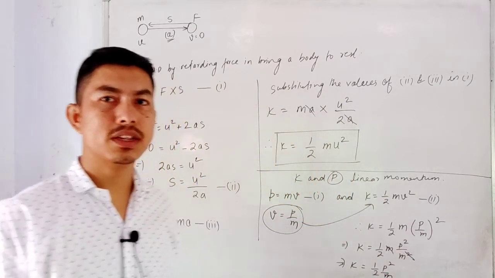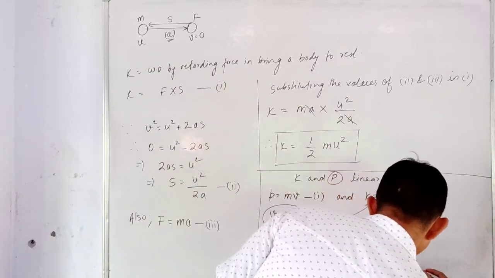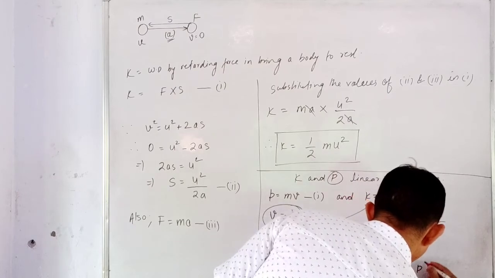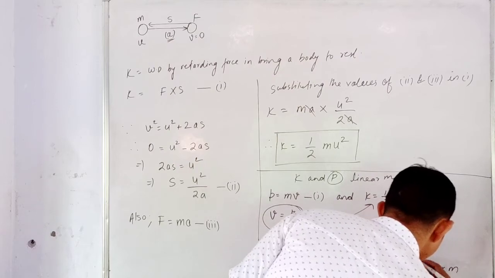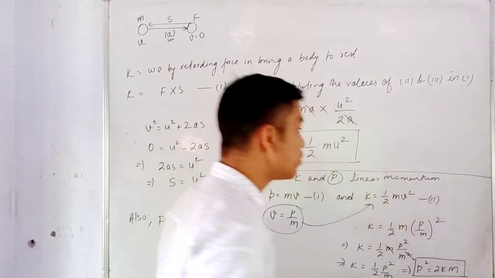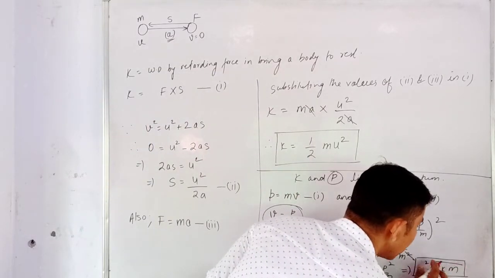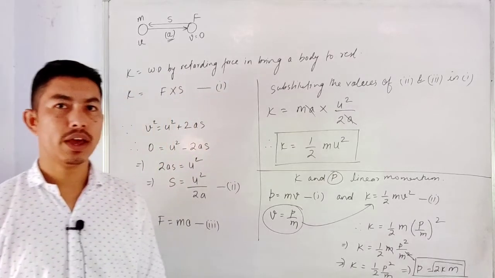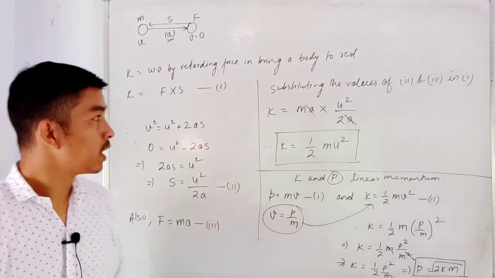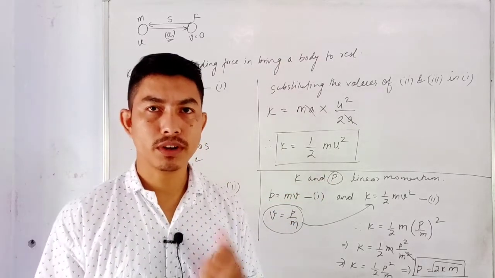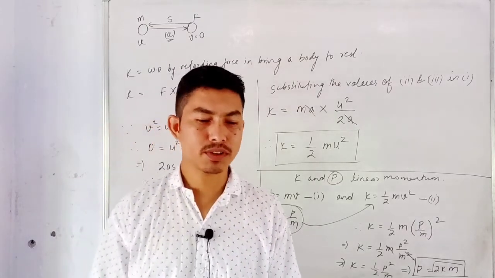Okay, so you can write this one in the simplified form. Like what can I do? This implies that I'll simply write p square is equal to 2K into m. So this gives the relationship between the linear momentum and the kinetic energy. Or you can also take the under root of this side, and p is equal to under root of 2Km. So that is how we can find the relationship between K and P. These three derivations are very important because they are there in the syllabus, and in your board exams you may be asked to find the expression for each of them.